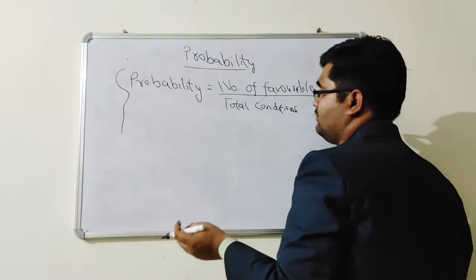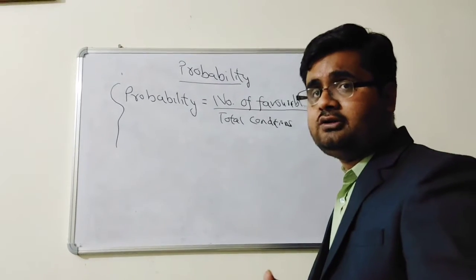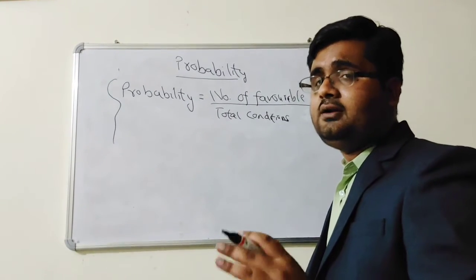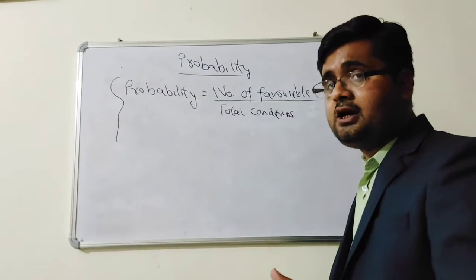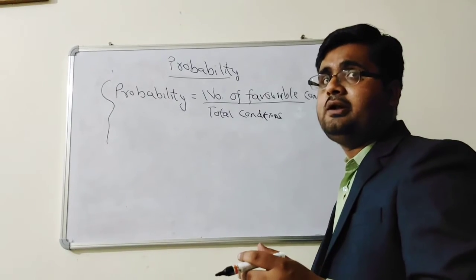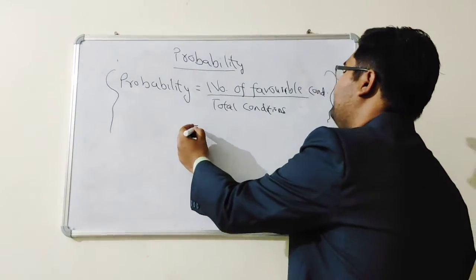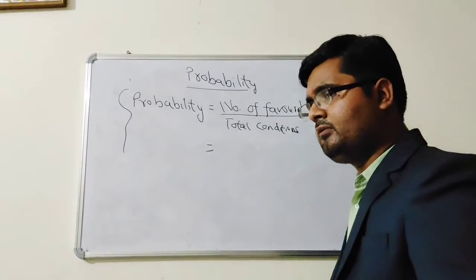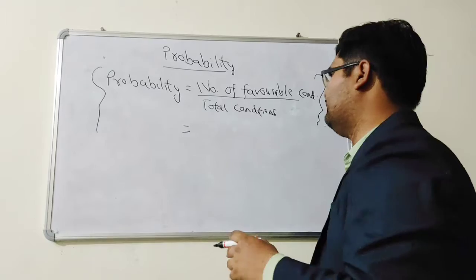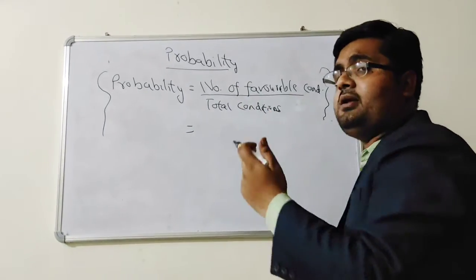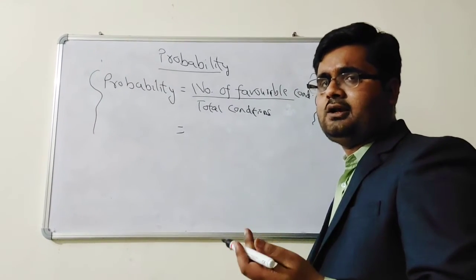Now, if somebody says, if you spin a coin, what is the probability of getting neither head nor tail? Listen to the question. If you spin a coin and he is saying that neither head will come nor tail will come, how many are the favorable conditions?